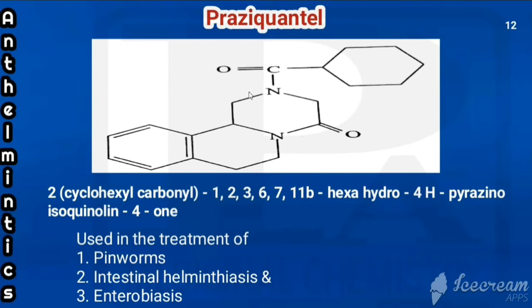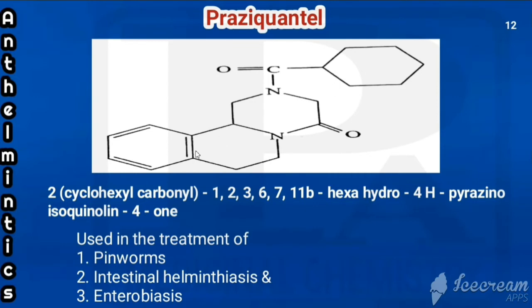Look at this structure, the numbering starts from here. This is 1, 2, 3, 4, 5, 6, 7, 8, 9, this is 10, 11. This can be called 11A, and this part can be called 11B.